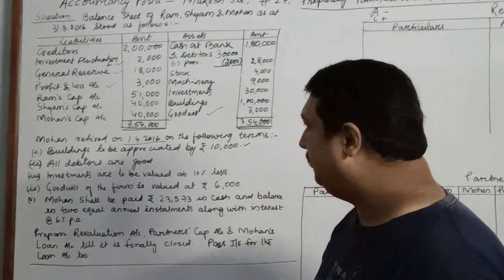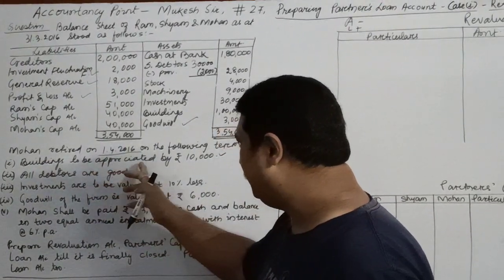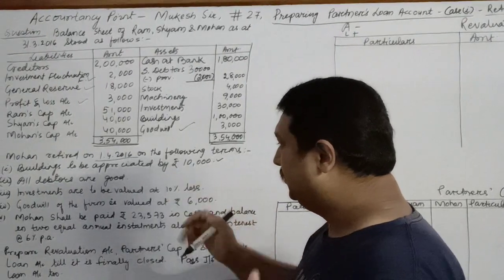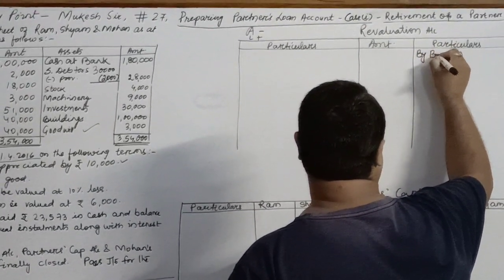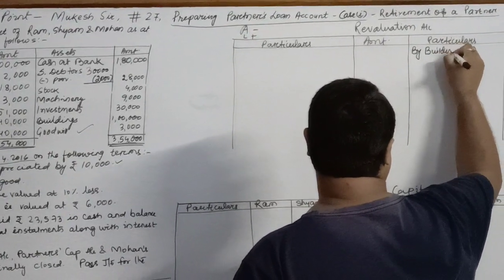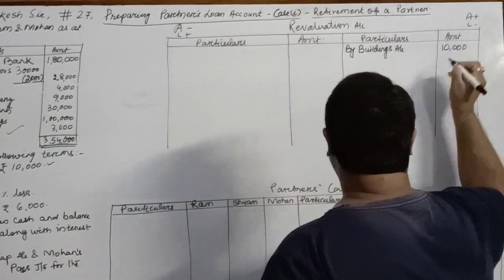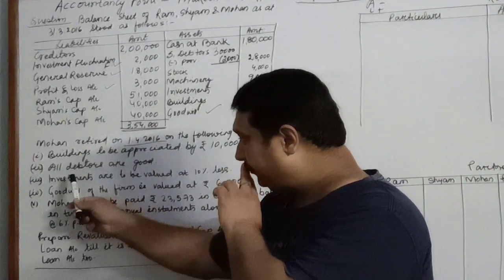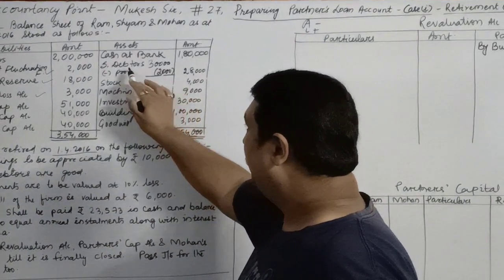Building to be appreciated. So let's begin with the first item itself. Building to be appreciated by 10,000. So this will go to your revaluation account. We will write over here on the credit side, because asset is increasing, by buildings account 10,000. Next adjustment is all debtors are good. So look at your debtors.